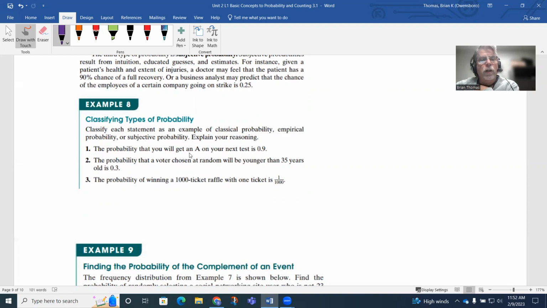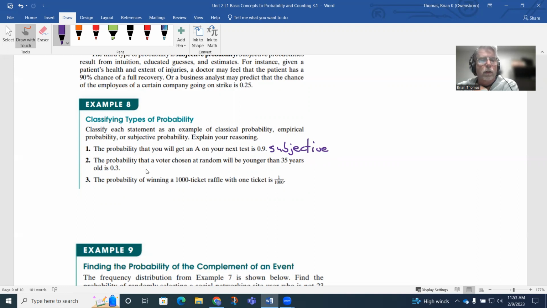So the probability that you will get an A on your next test is 0.9. Is that going to be based on any kind of real data? Is that more of a gut feeling? And for us, it's probably based on experience, but again, no hard data is probably going to be involved. So I would say this is probably subjective. That's an opinion. That's a gut feeling. You may have been studying really hard for the test, but we really have more of just an intuition on that than anything.